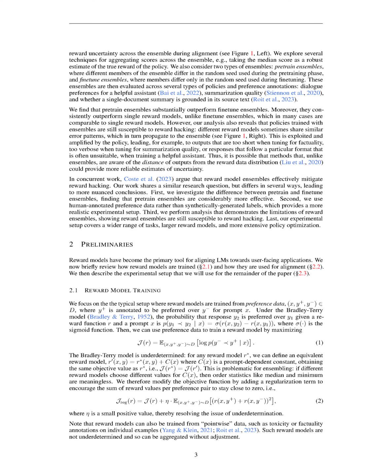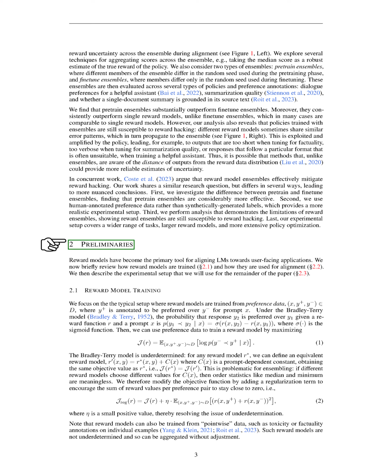Section Summary. To align machine learning systems with human preferences, reward models are commonly used to score potential outputs based on their likelihood of being preferred by human raters. However, this process can create a semi-adversarial dynamic where the language model exploits errors in the reward model, a phenomenon known as reward hacking. In this paper, we analyze reward model distribution shift and investigate the use of reward model ensembles as a possible solution to reward hacking, finding that pre-trained ensembles outperform fine-tuned ensembles but are still susceptible to reward hacking.